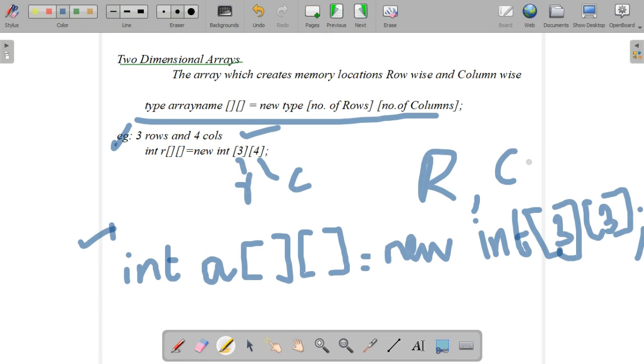Here in another example, 3 rows and 4 columns. int r is the array name. So int r, 2 square brackets indicating rows and columns equal to new int 3, 4. 3 is the number of rows and 4 is the number of columns. Okay, this is the way we will declare the two-dimensional arrays.